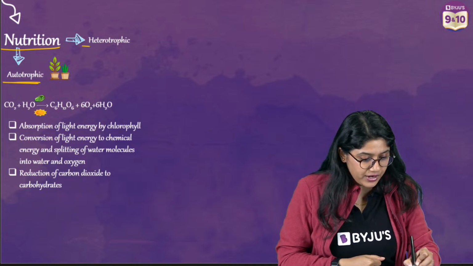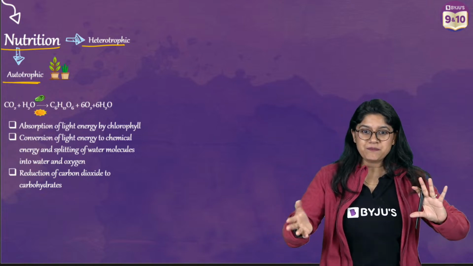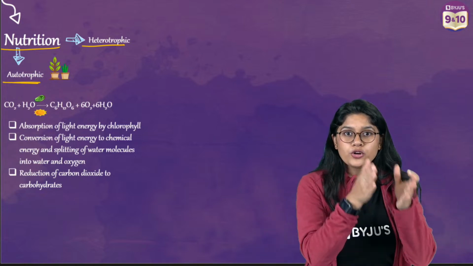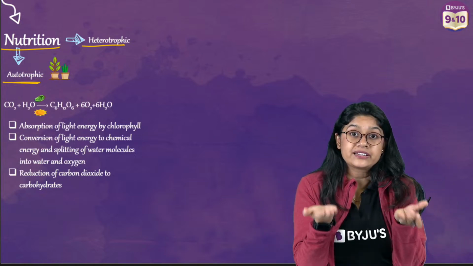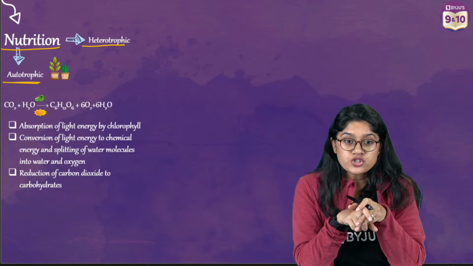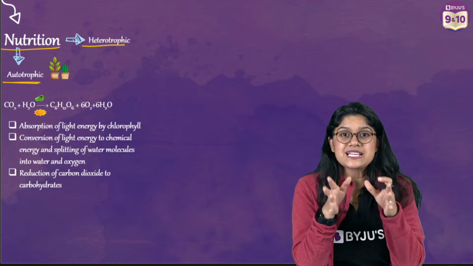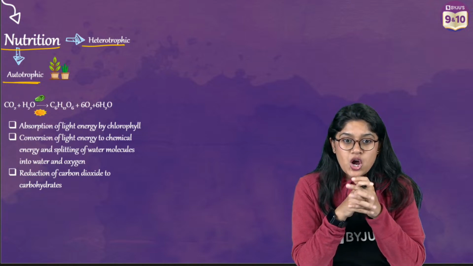Now we have the heterotrophic mode and the autotrophic mode. Autotrophs are the ones that can make their own food. What is the example of autotrophs?